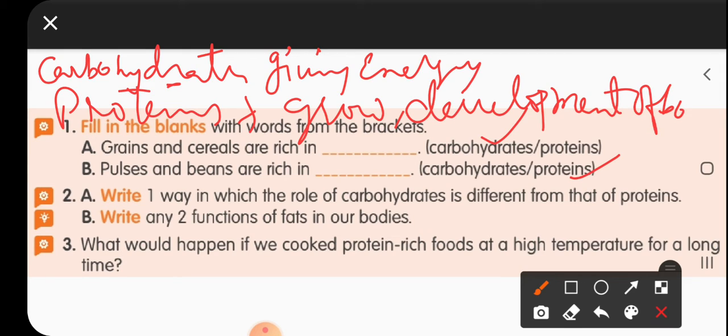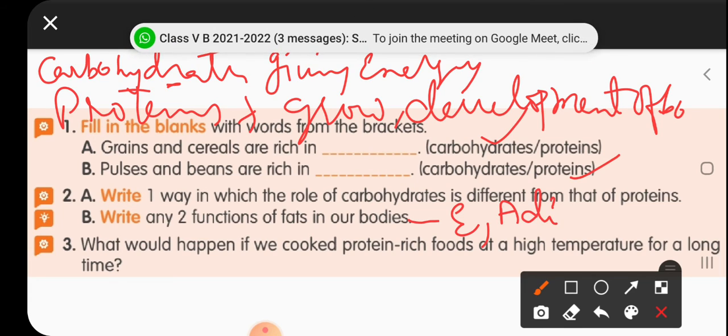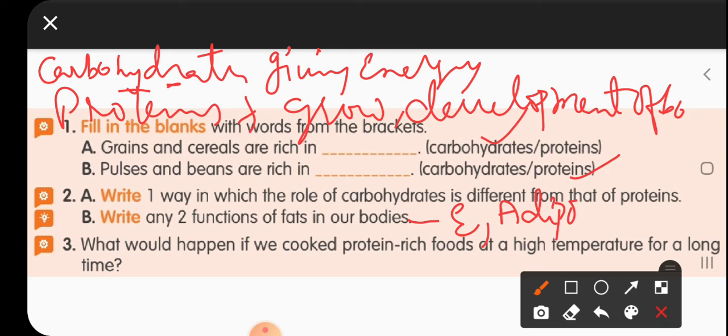Okay, now the next one: write any two functions of fats in our body. Fats are giving us energy, and they are stored in the adipose tissue, which helps to maintain the body warmness.